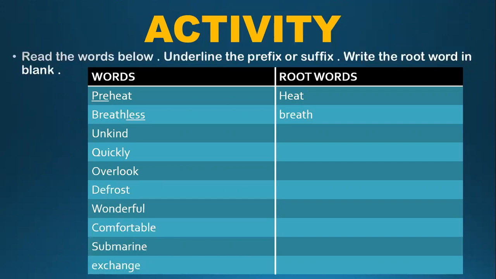So here, breath is the root word and less is the suffix. I have underlined the suffix over here. Next you have to do by yourself. Words I'm going to read for you: unkind, quickly, overlook, defrost, wonderful, comfortable, submarine, and exchange.